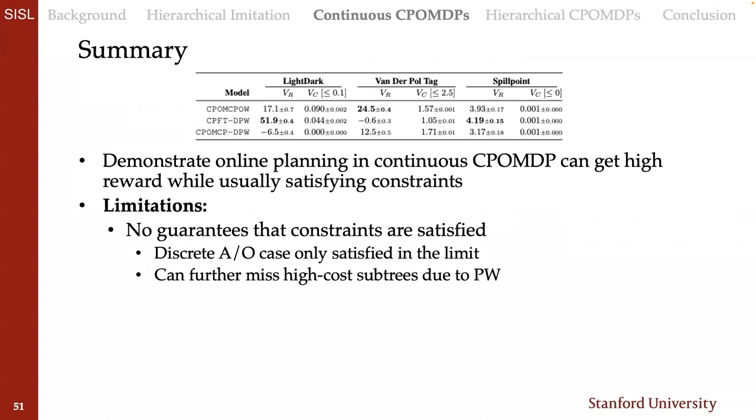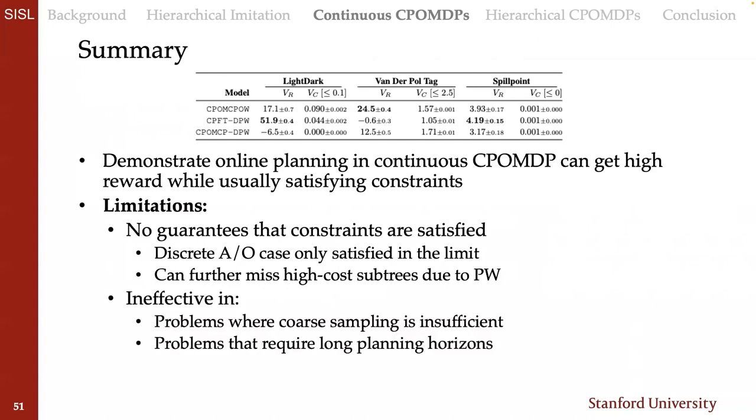Even in the discrete action and observation case, they're only satisfying those constraints in the limit. And we can further miss high-cost subtrees due to that progressive widening, due to that sampling. We also see that it's ineffective in problems where coarse sampling is insufficient, and problems that might require really large, long planning horizons. In my next section, I'll discuss how we can use hierarchies to get around some of these limitations.